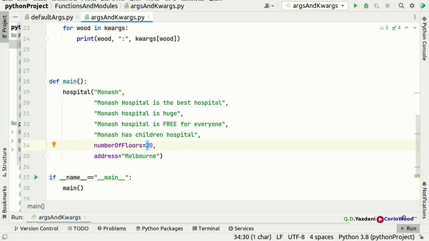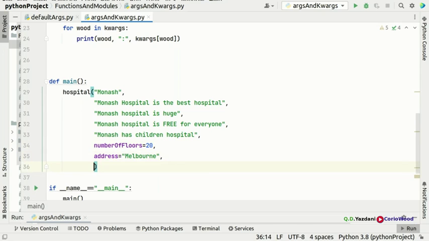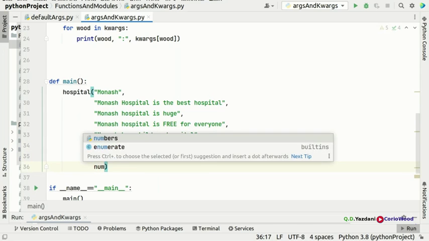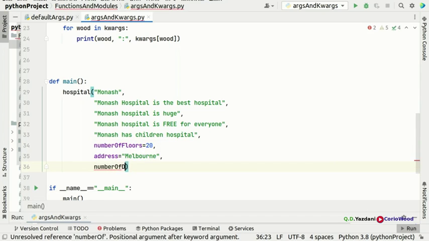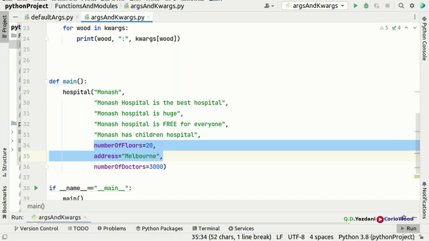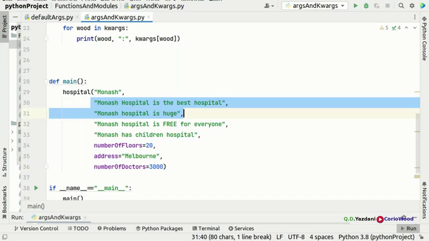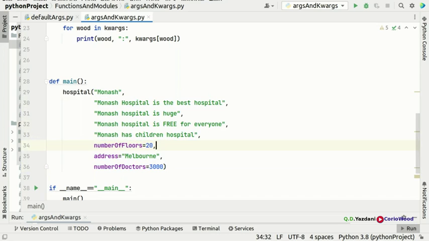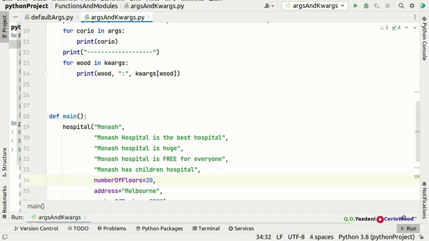So if there is an address, then the address is in Melbourne. So for example, you guys can put anything else, like the number of doctors, for example, is equal to, say for example, 300 or 3000. Now we're gonna see how Python knows that this is like a dictionary, how Python knows that this is not like a tuple. Okay, so we're gonna test it now, because here we put a few words in keyword args, and we put keyword arguments, and now we put a word. All right, so now we're gonna run,